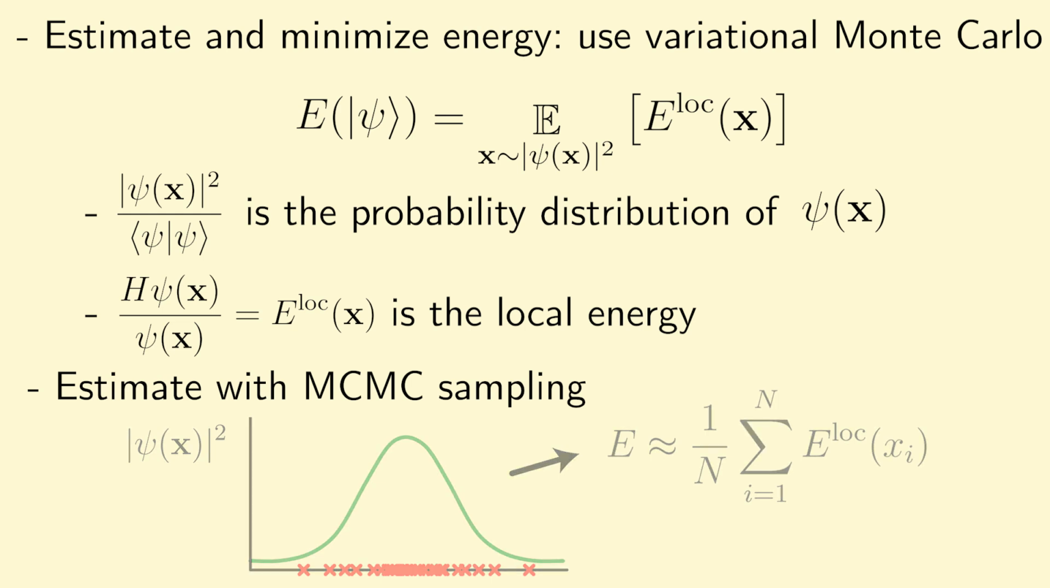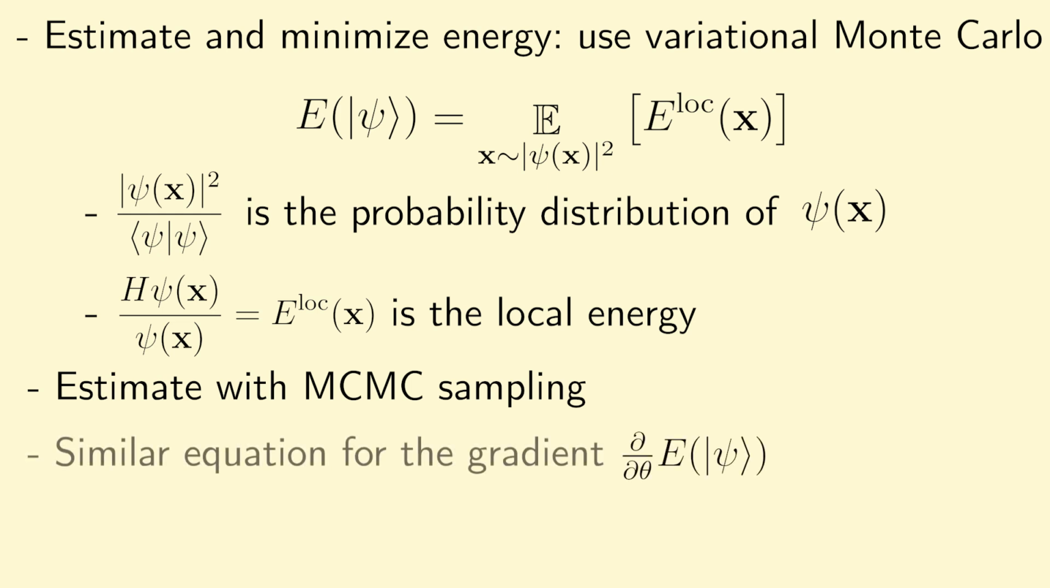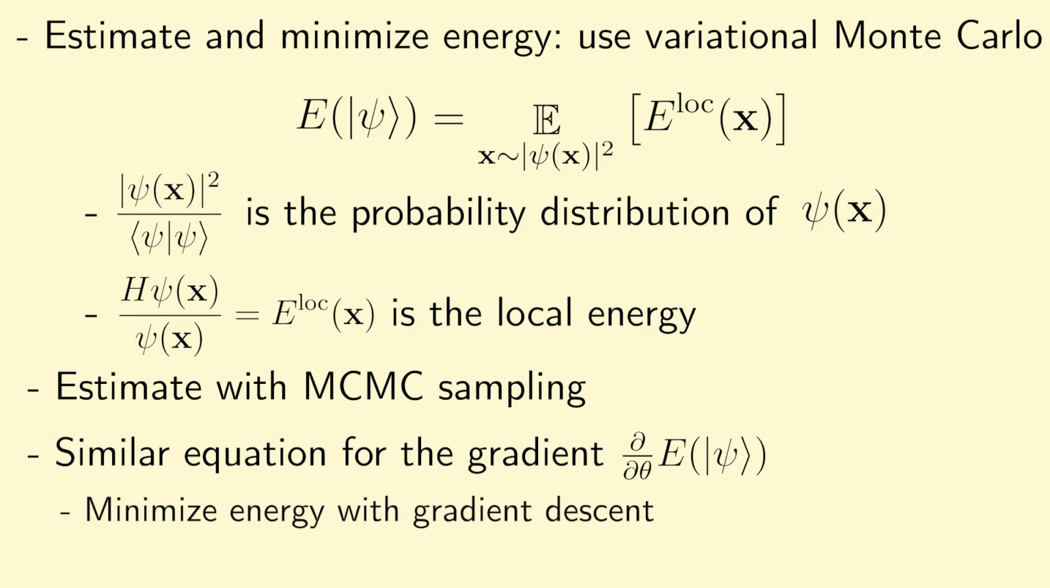Moreover, because we're using variational techniques, we're also interested in minimizing the energy. And to do this, I will note that you can derive a similar expression for the gradient of the energy with respect to some parameters theta, from which we can minimize the energy using gradient descent techniques.